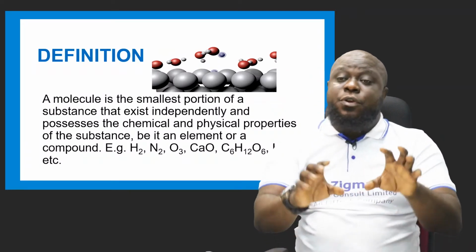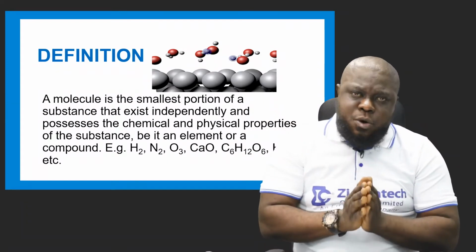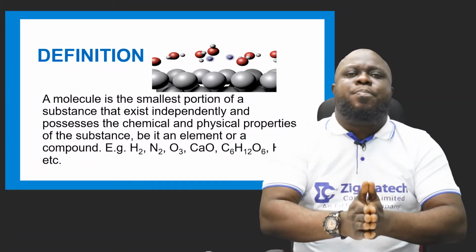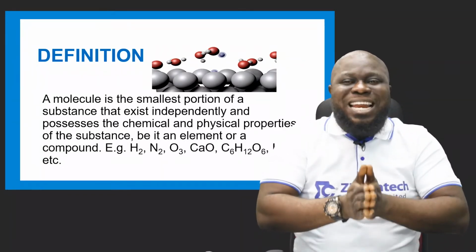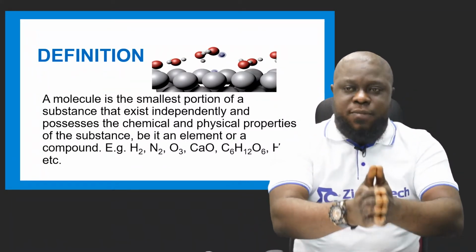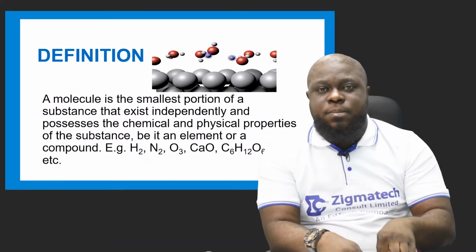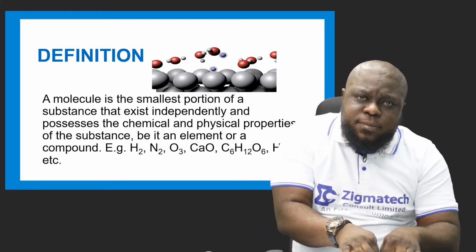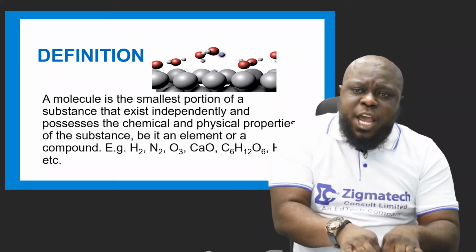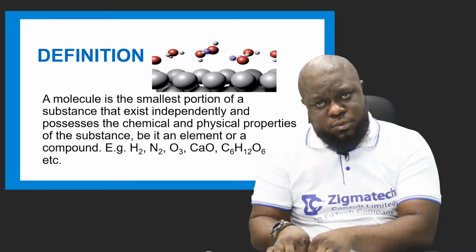Take note. If you don't know how to define this big grammar, you just tell them a molecule is an electrically neutral group of atoms. A molecule is an electrically neutral group of atoms. Why? Because in the element, there's an atom. In the compound, there's an atom. The atom changed. Okay? The atom changed when it formed the compound to be called a molecule.